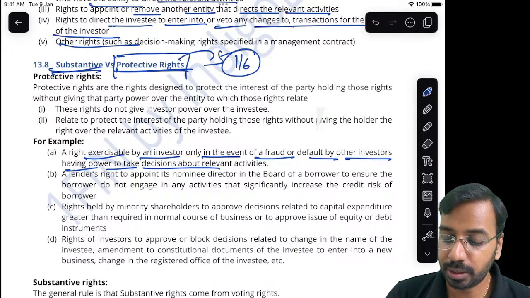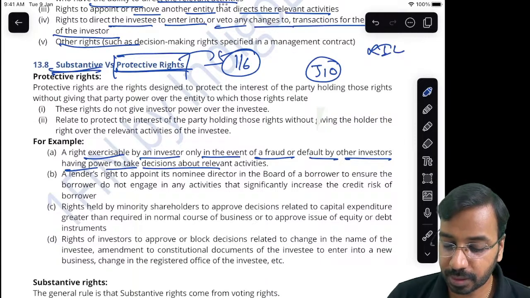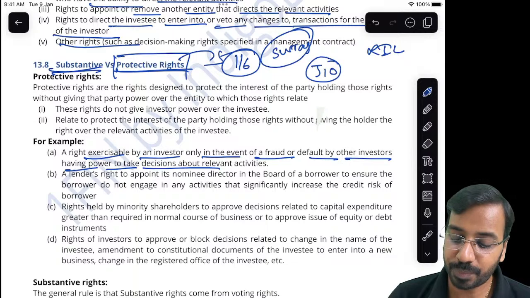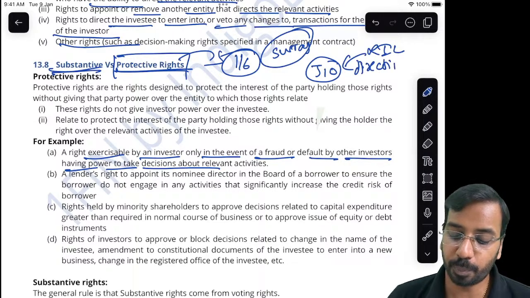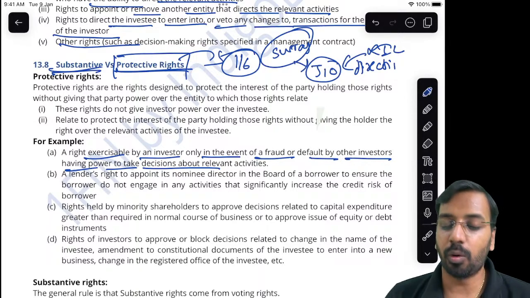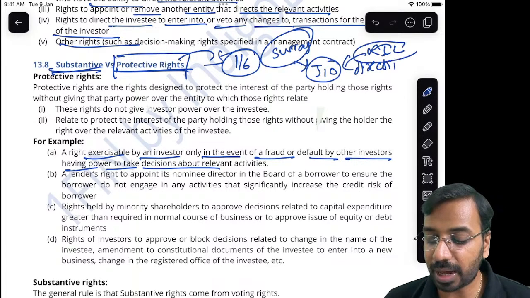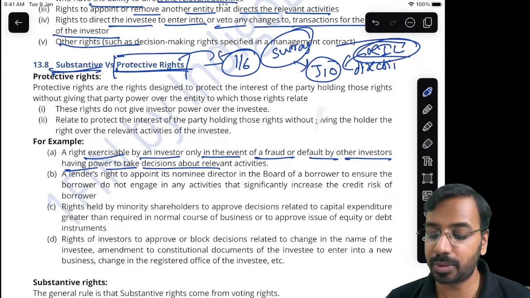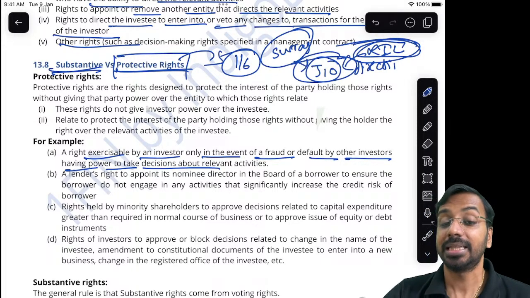Okay, so you have Geo, you have RIL, and let us say Suraj. I'll give my name. Now RIL is currently directing Geo. I will have power or I will get control only if RIL defrauds, or some fraud happens, then I get the right.